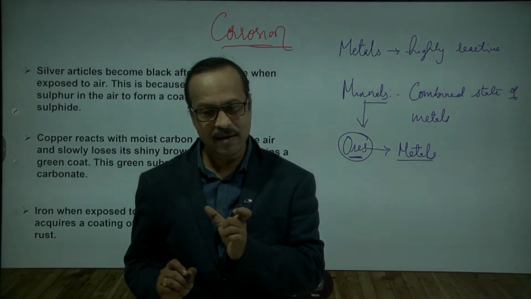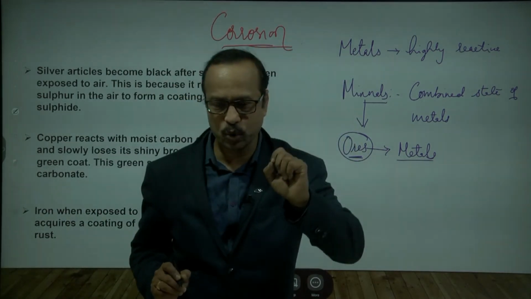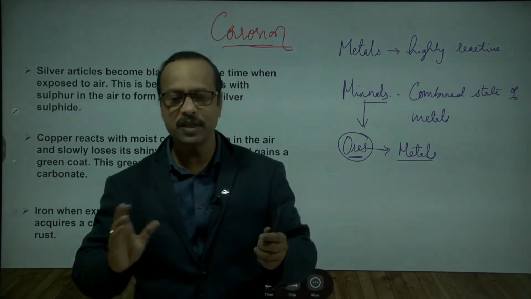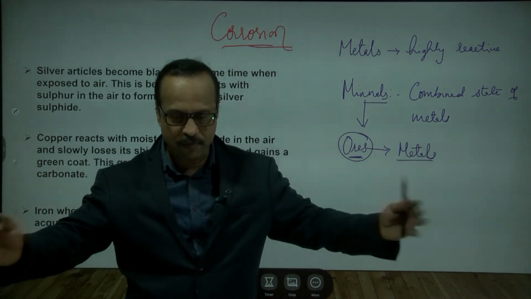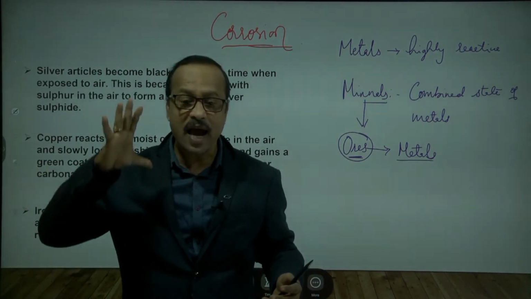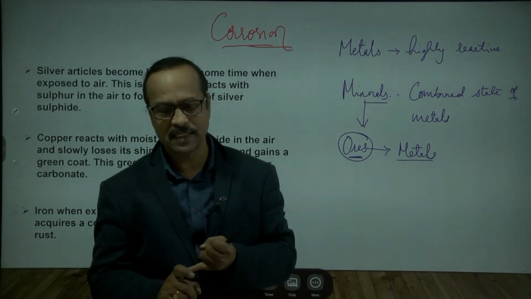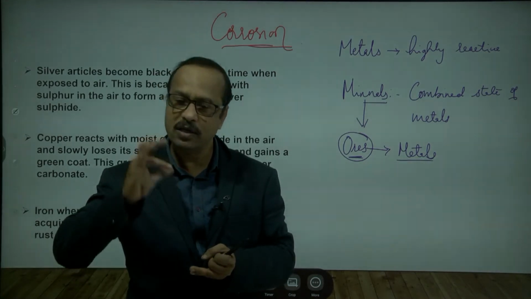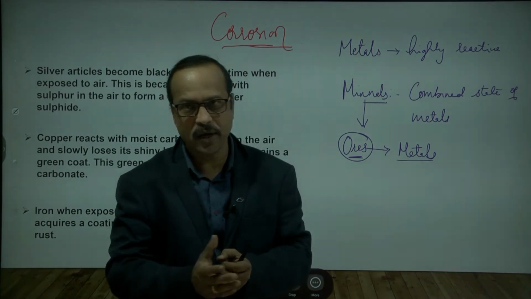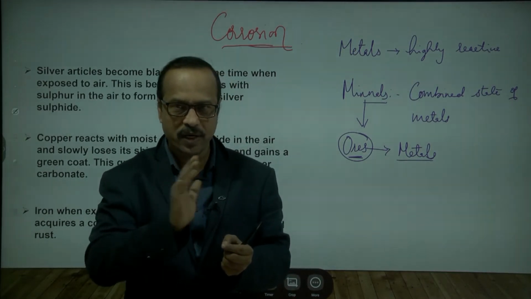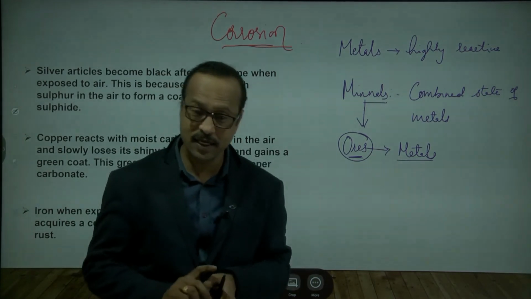Is this clear? This phenomenon is called corrosion. So how can you define corrosion? Corrosion can be defined as: when metals are exposed to the air, they are attacked by atmospheric gases or moisture or some other acidic substances, so that they react with them and get damaged. This phenomenon is called corrosion. Is this clear to you?